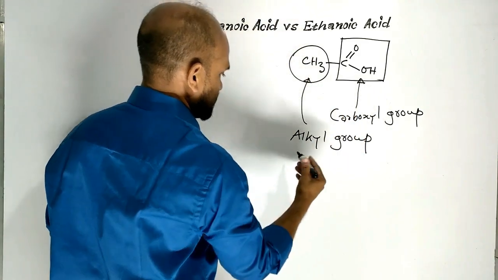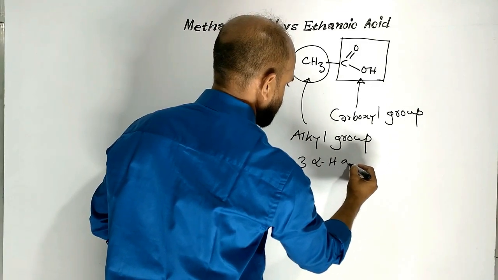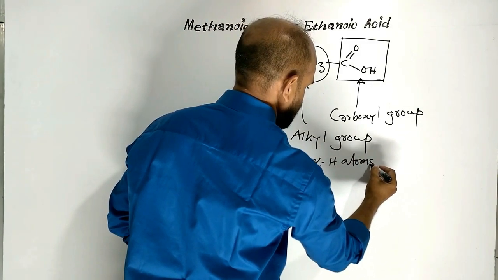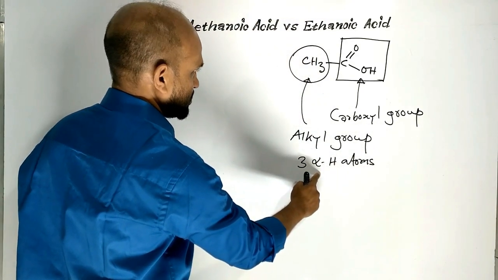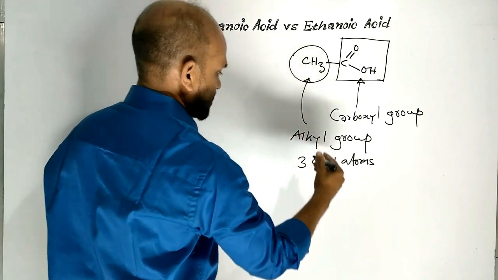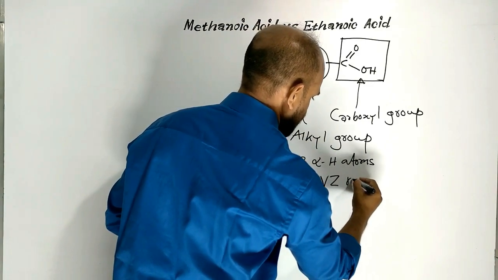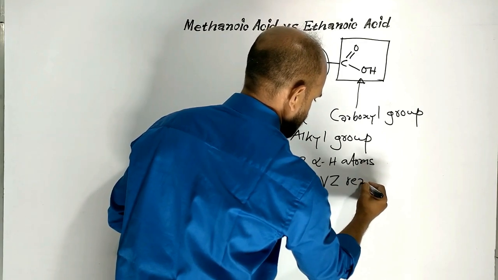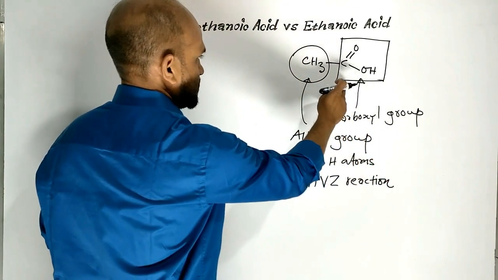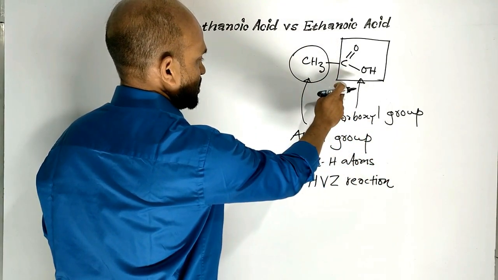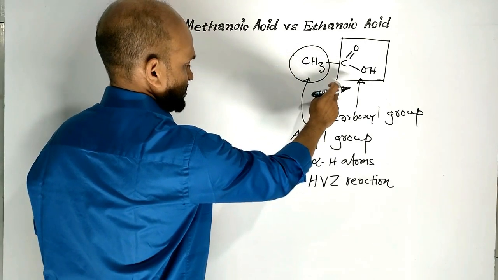Alkyl group contains 3 alpha hydrogen atoms. Because of these alpha hydrogen atoms, acetic acid undergoes Hell-Vollard-Zelinsky reaction. Due to the presence of carboxyl group, acetic acid is a kind of organic acid.